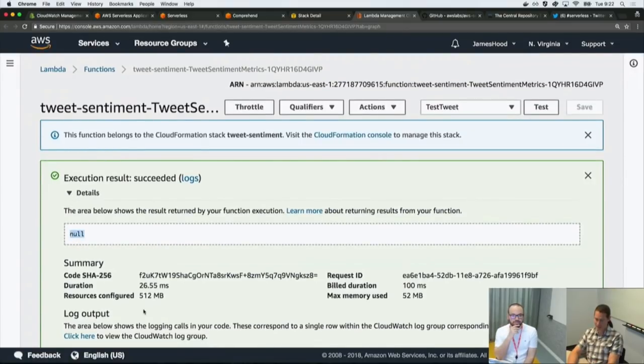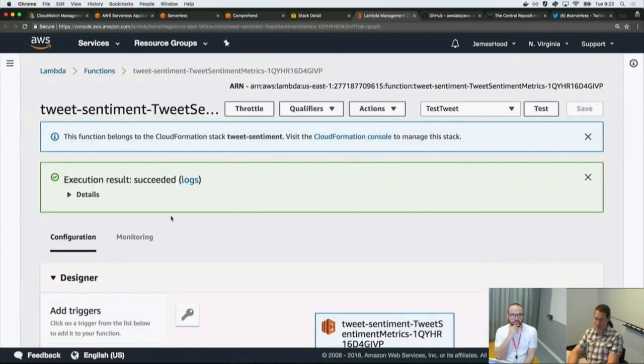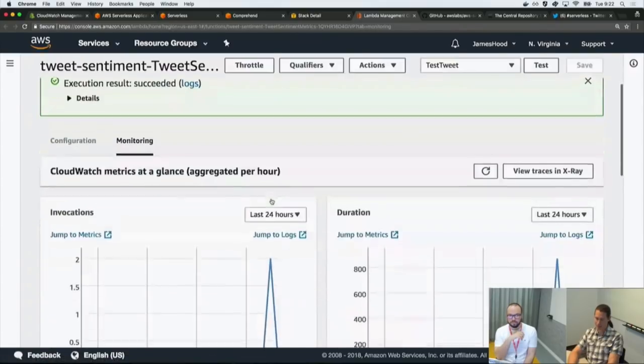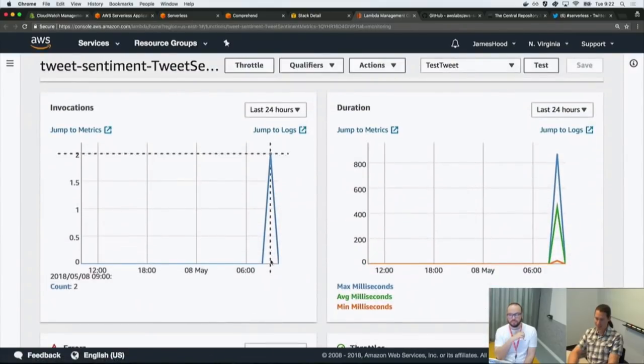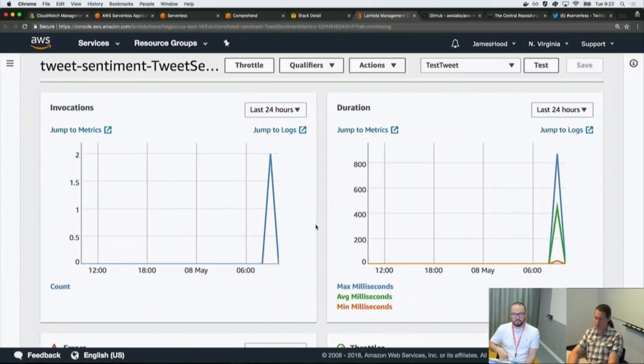Okay, but I actually wanted the log. I wanted to know what was logged. So what I can do in the Lambda console, it actually has this really nice monitoring tab. I use it all the time. We can see the number of invocations that have happened. You can actually jump to CloudWatch metrics if you want to do more with these metrics.